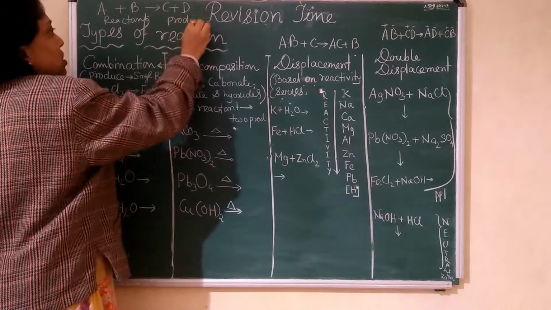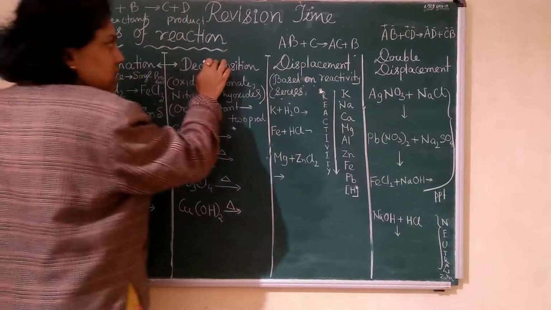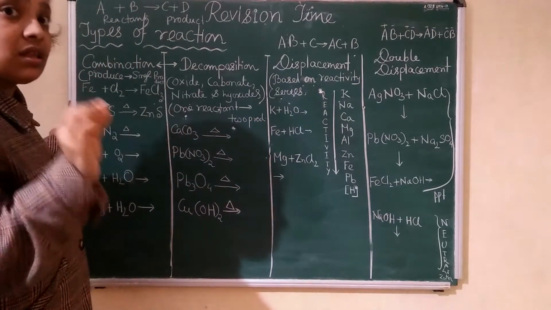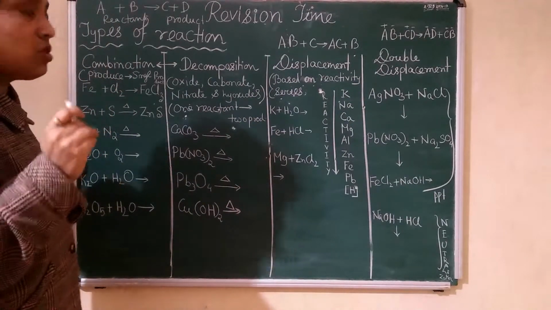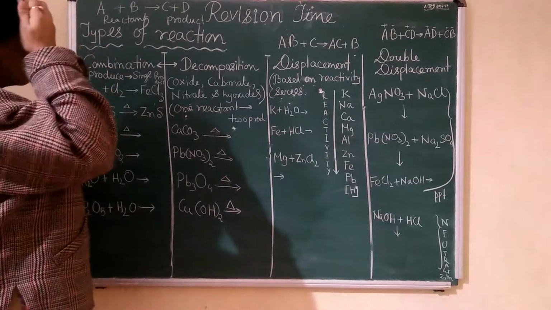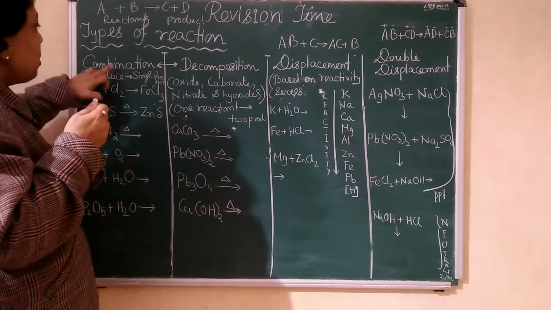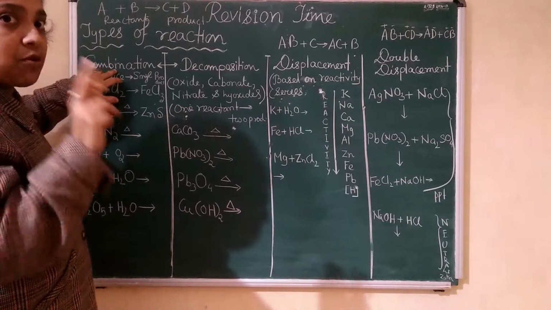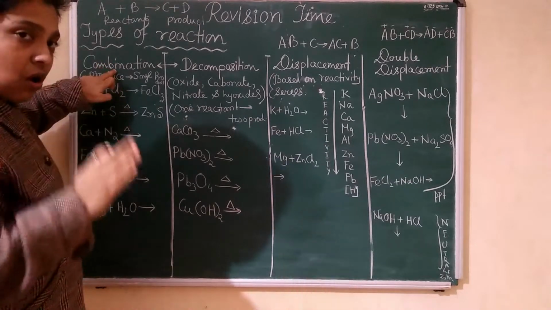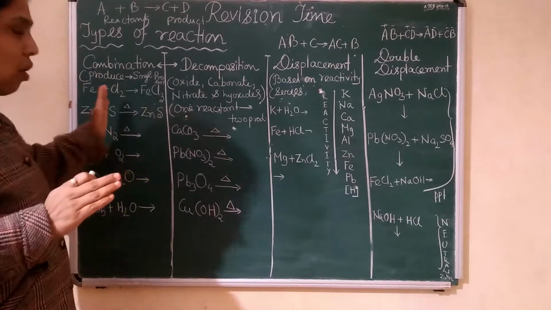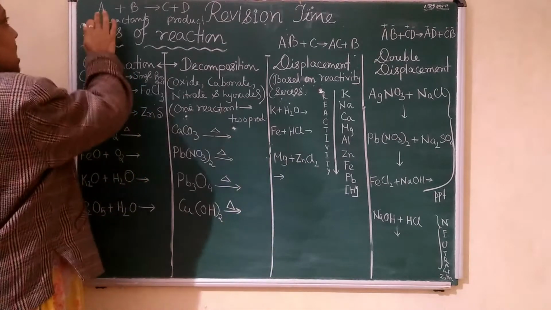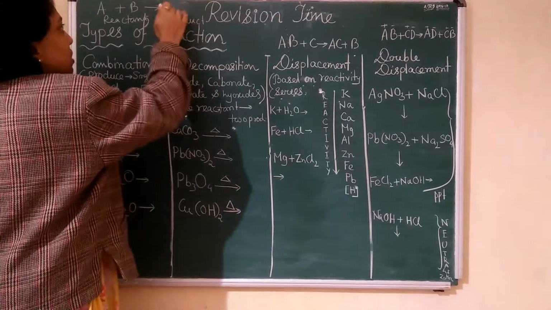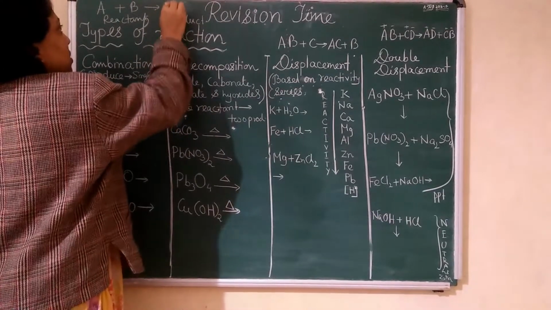Now there will be some tricks or clues by which you can identify the combination reaction. In a combination reaction, the first thing to remember is that the reactant side can be A plus B, but the product will be single. It will always be AB.